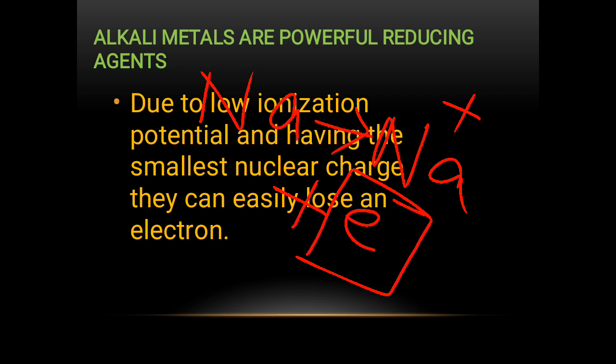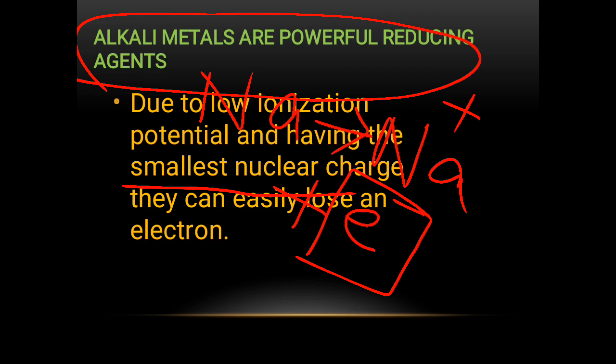So the low ionization potential of alkali metals and the smallest nuclear charge help them to lose their electron easily to reduce the other. And the simplest answer for this question is, the alkali metals lose their electrons to reduce